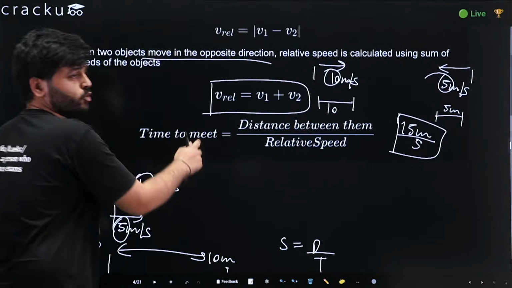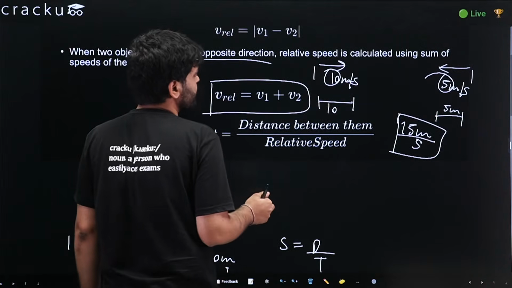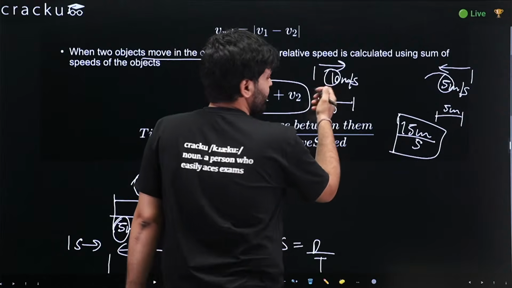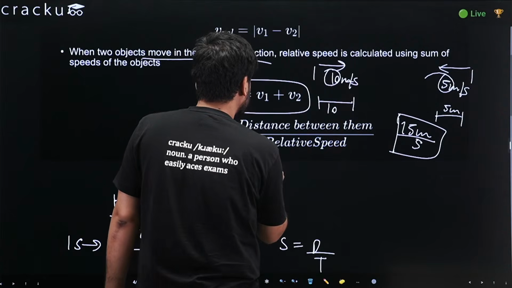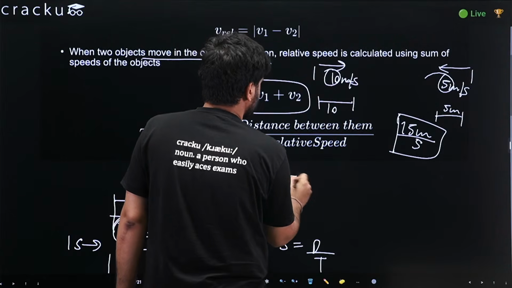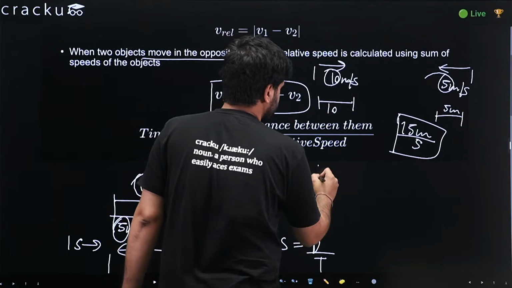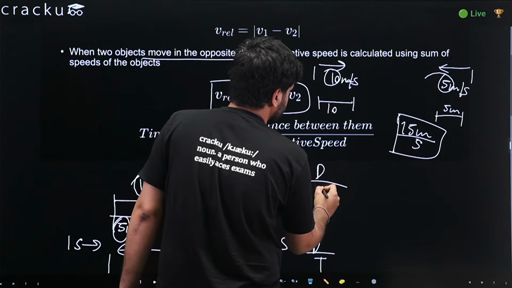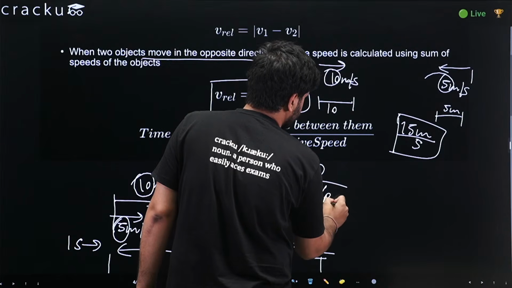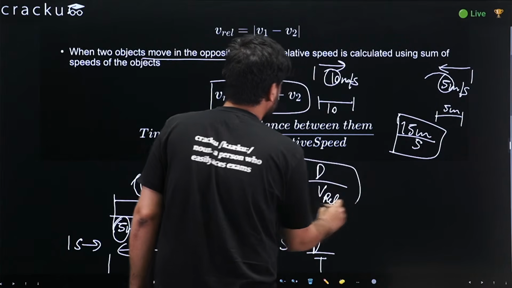What would be the time to meet? So in opposite direction or in same direction as well, time we know is distance upon speed. Nothing new. Distance we know. Speed here would be relative speed rather than normal speed. So this would be the time to meet.